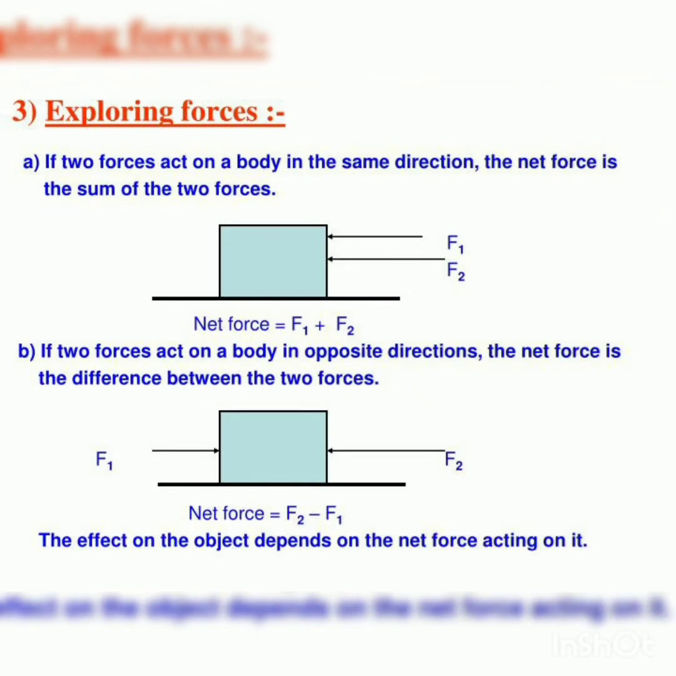In this section, we will see how net force is affected. In the first case, if two forces act on a body in the same direction, the net force is the sum of the two forces. That is, net force is equal to F1 plus F2. In the second case, if the two forces act on a body in opposite directions, the net force is the difference between the two forces. That is, net force is equal to F2 minus F1. Thus, the effect on the object depends on the net force acting on it.